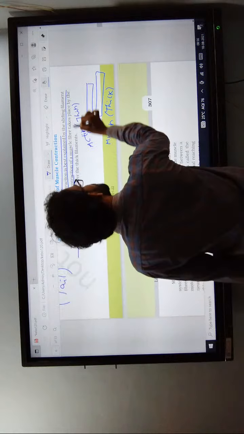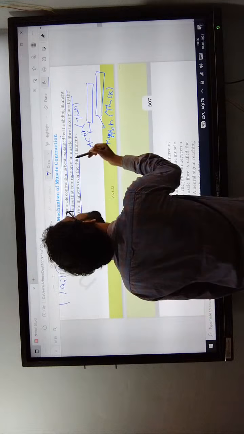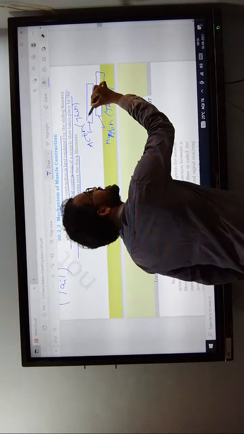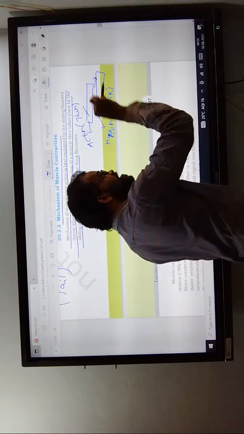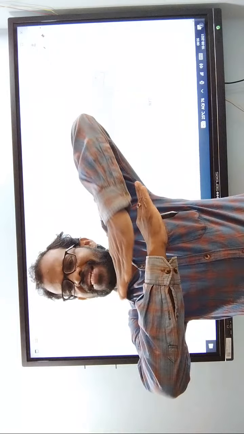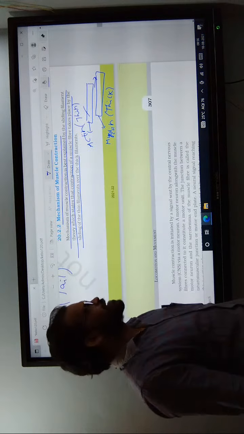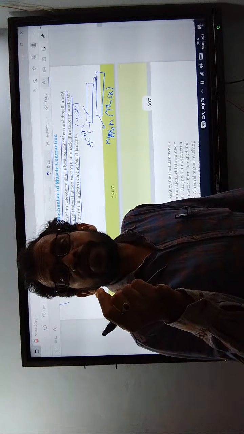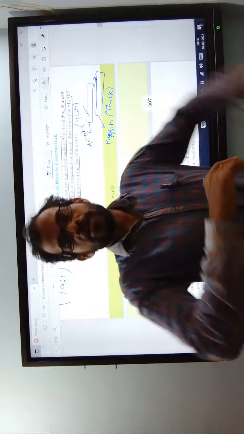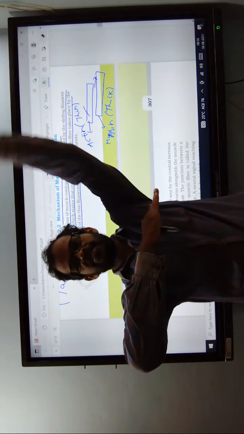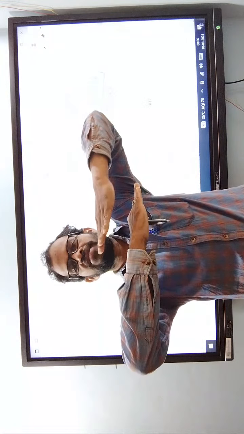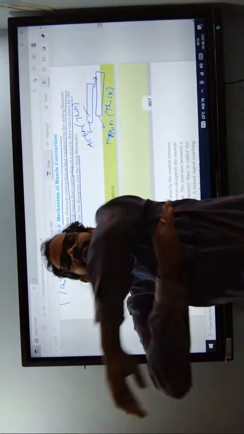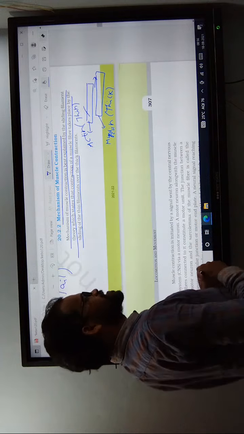At the time of contraction, sliding of the thin filament takes place. The thin filament slides over the myosin. That is known as the sliding filament theory. The thick filaments do not move now. Only the thin filaments slide over the myosin. It is a thick filament, it is a thin filament. At the time of muscle contraction, thin filaments slide over the myosin.